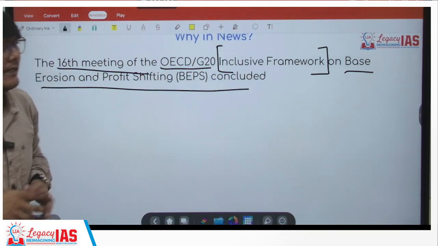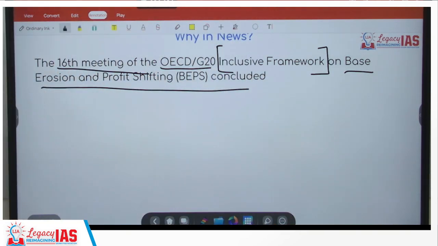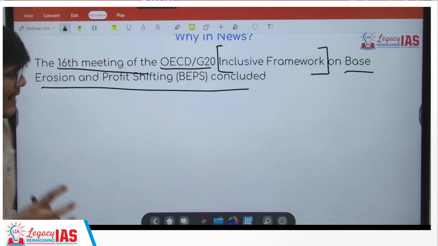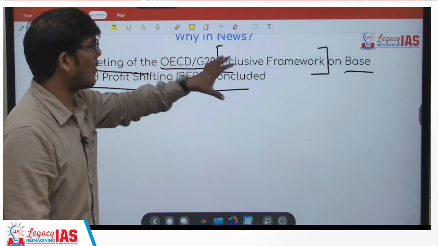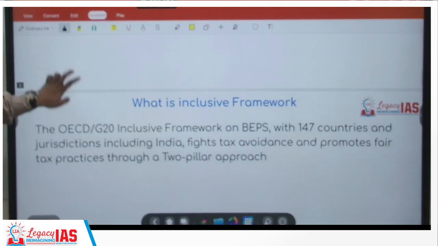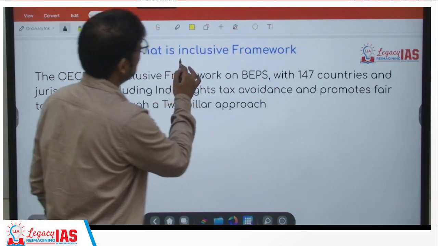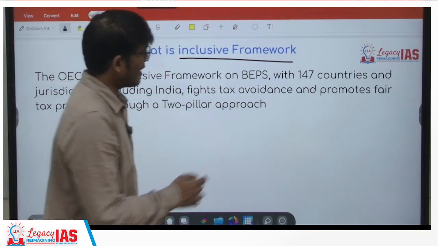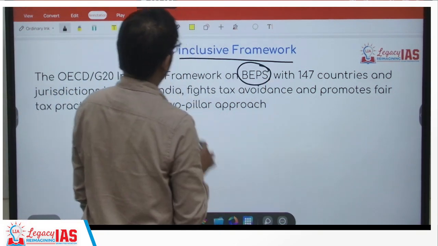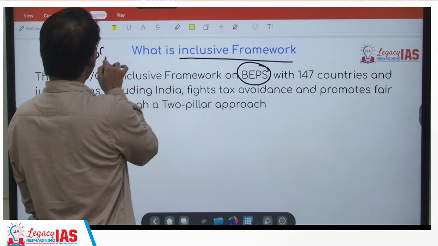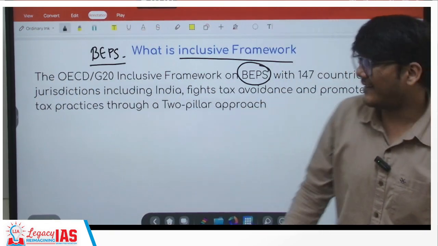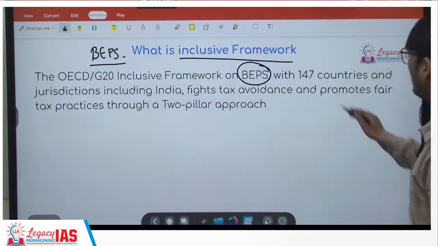Of course, it is a method of tax avoidance. We will see in detail. To fight that, it is a big challenge. So to fight that, this meeting took place to come up with an inclusive framework. Now what is this inclusive framework that we are talking about? Okay. So this inclusive framework on base erosion and profit shifting, known as BEPS, has 147 countries and jurisdictions.